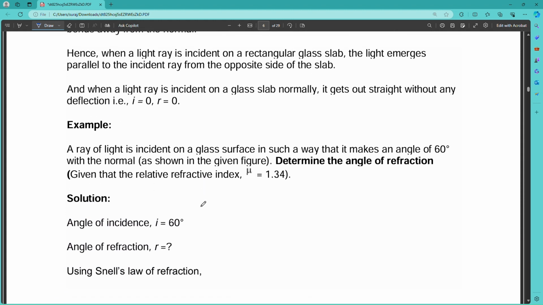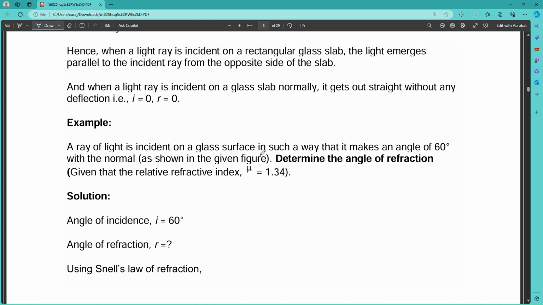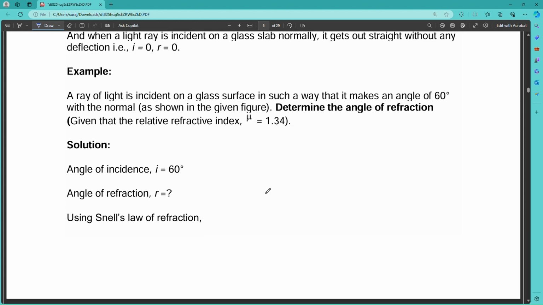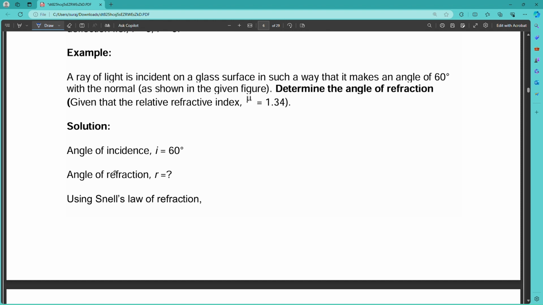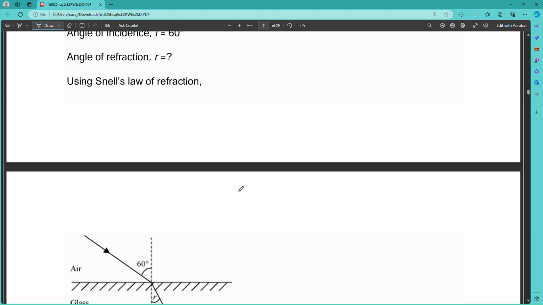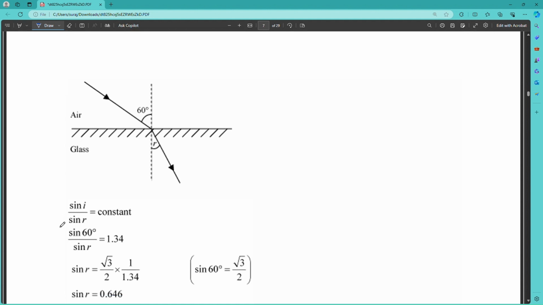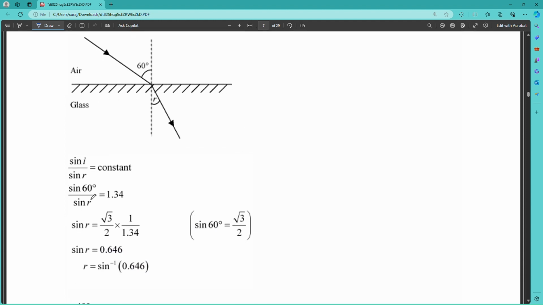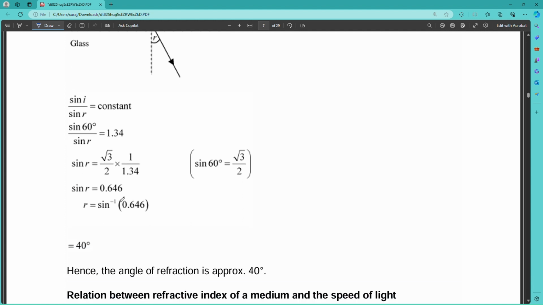Next, an example. A ray of light incident on a glass surface makes an angle of 60 degrees with the normal. Determine the angle of refraction, given mu is 1.34. The angle of incidence is i = 60, and we have to find the angle of refraction. Using Snell's law, sin i / sin r = constant, so sin 60 / sin r = 1.34. Then sin r = sin 60 / 1.34. The value of sin 60 is root 3 by 2, so sin r = (root 3 / 2) × (1 / 1.34), which gives sin r = 0.646.